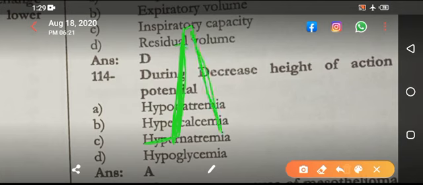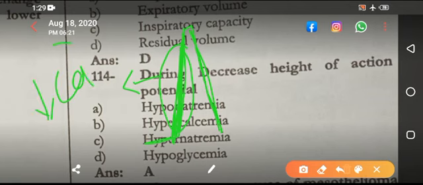This is caused by the influx of calcium. So in the SA node or the AV node, if there is decreased height of action potential, the answer is decreased calcium. If there is a word like myocardium, the answer is different. If you are having the SA or the AV node, the action potential is mainly caused by the calcium influx. So if a person is having hypocalcemia, there will be decreased height.